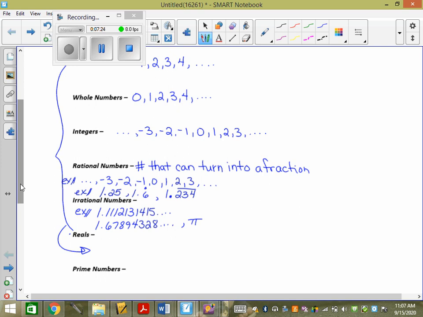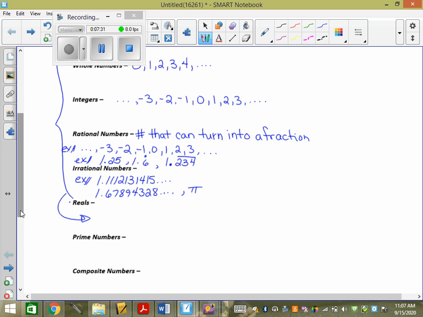Now, I know prime numbers get discussed in grade 6 for the first time, I believe. Prime numbers are what? Do you know? Remember the definition of a prime? Prime numbers are numbers that have only two factors. Factors are numbers that multiply by each other to get that number.